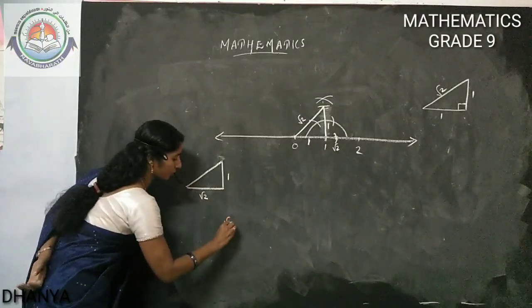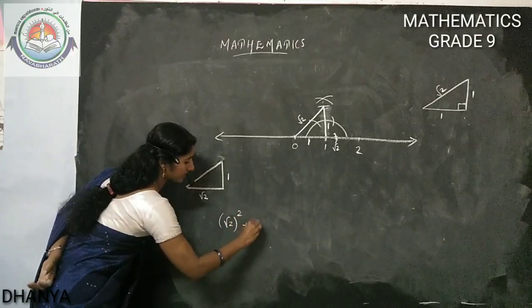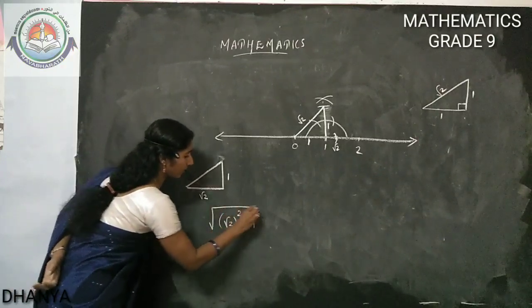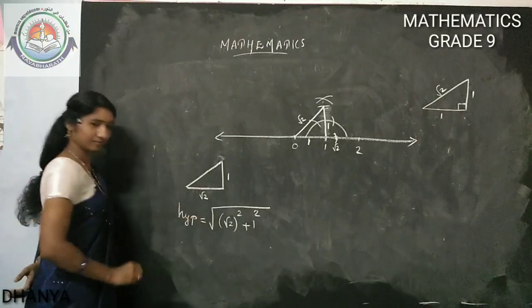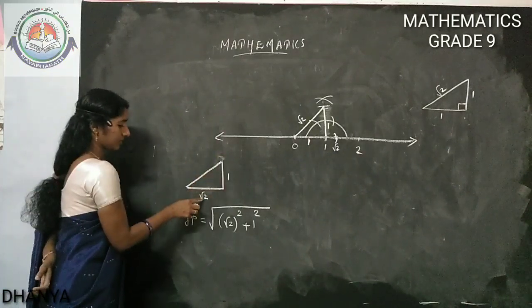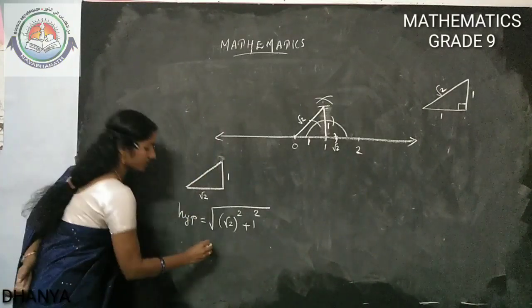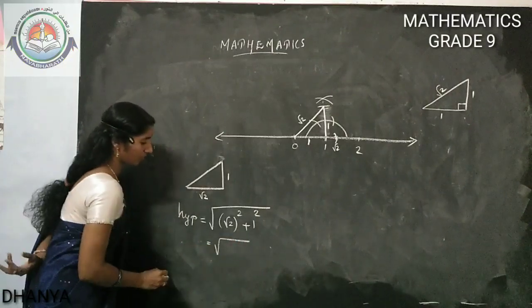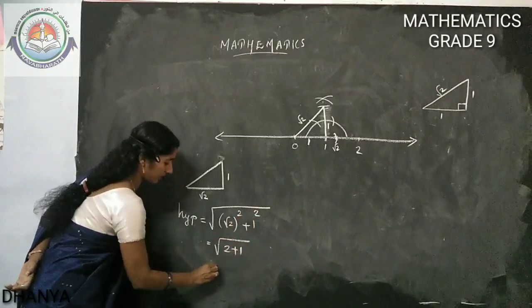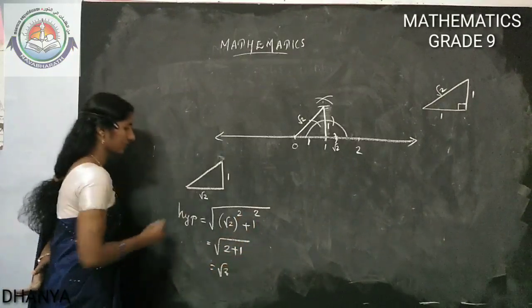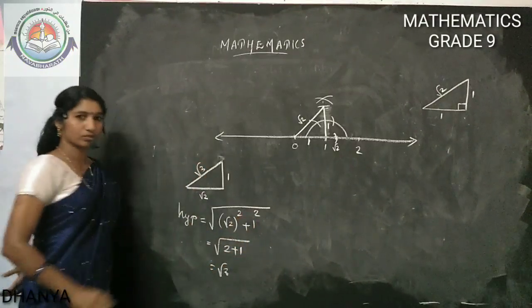It's the square root of root 2 square plus 1 square. So we are getting the root of 2 plus 1, that is root 3. So the hypotenuse is root 3.